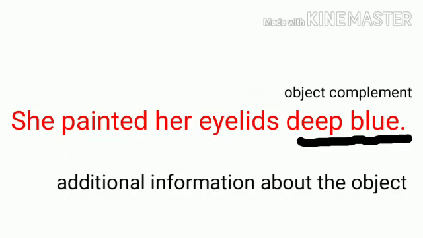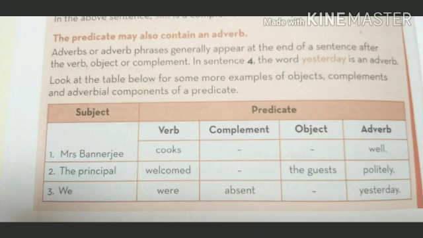Have a look at this example. Here it is written, she painted her eyelids deep blue. Subject, she. Painted, verb. What did she paint? Her eyelids. So eyelids are the object. Now, deep blue, the word is giving additional information about the object, that is eyelids. So deep blue is the object complement.